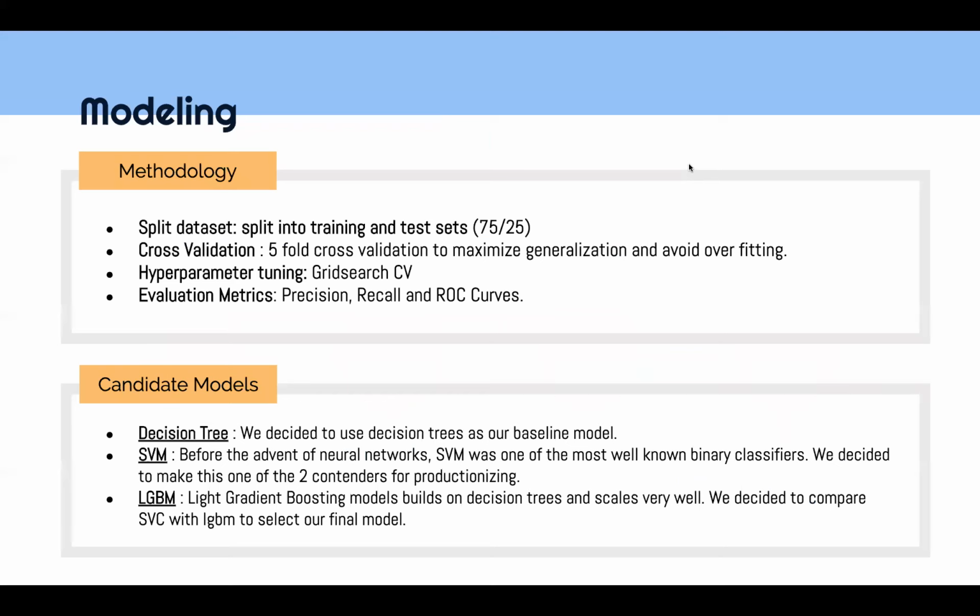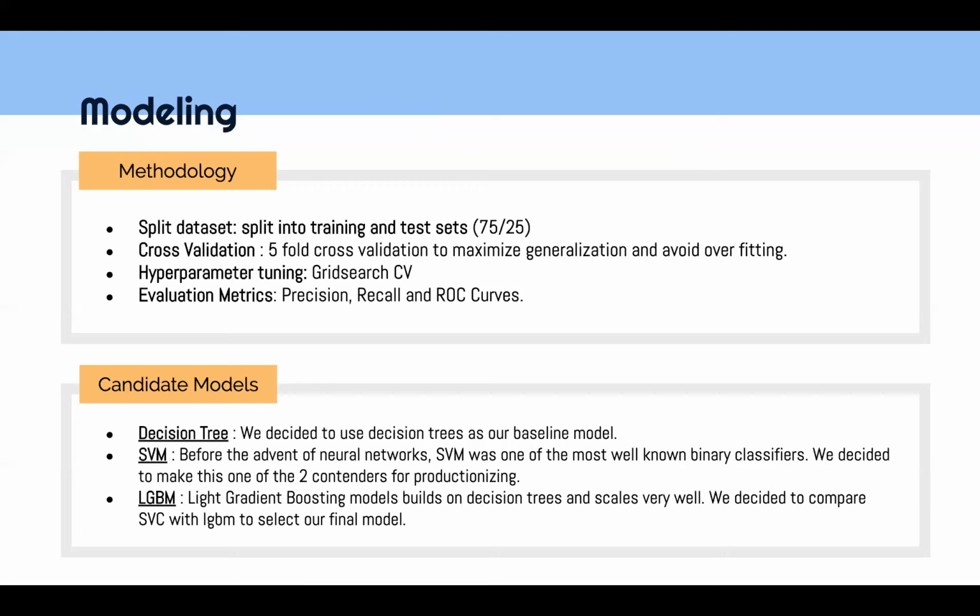So there were four common methods that we use for all our models. We first started by splitting the dataset into train and test in a ratio of 75% to 25%. To avoid overfitting and maximize generalization of our model so that they perform well on test data, we use cross-validation. We used grid search CV to find the best hyperparameter combination for each of our models.